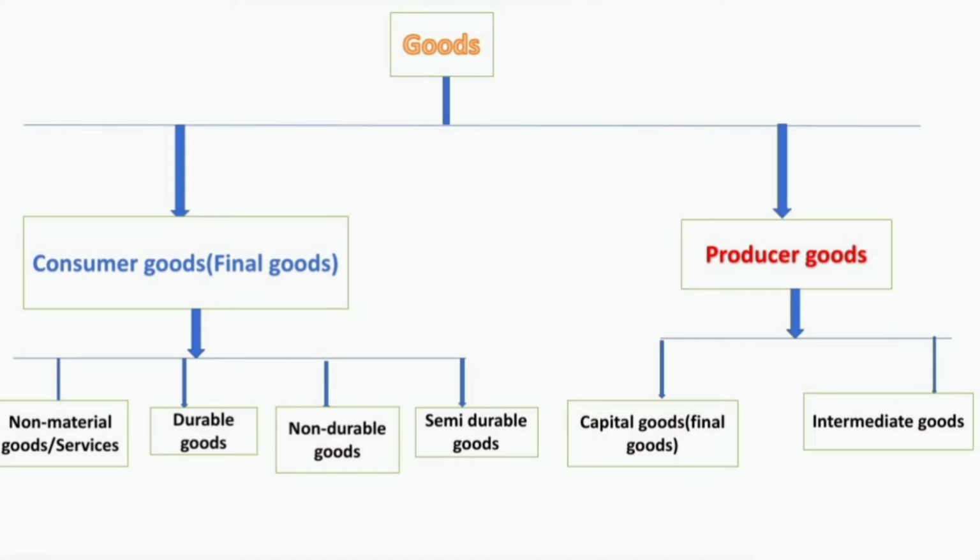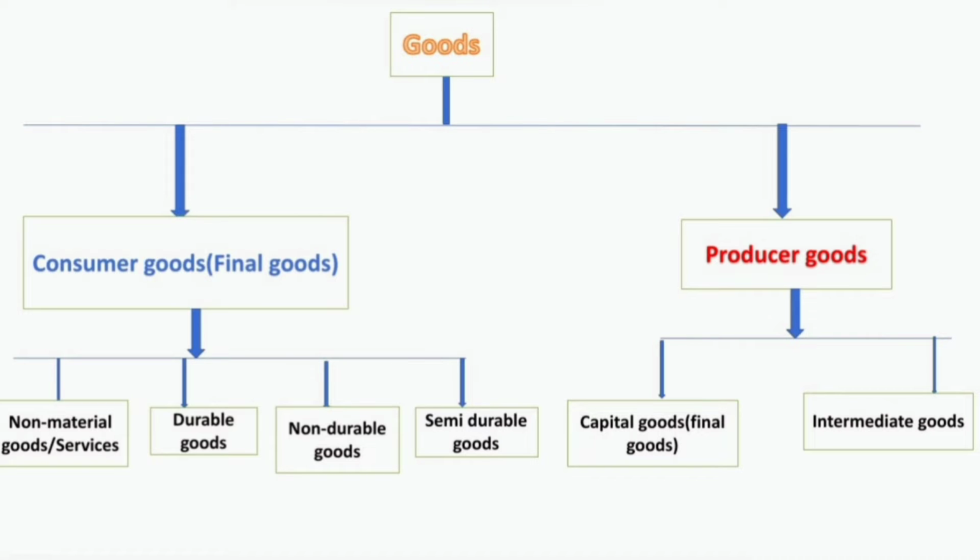Consumer goods are final goods, and they are classified into non-durable goods, semi-durable goods, and durable goods. Services also come in this category.